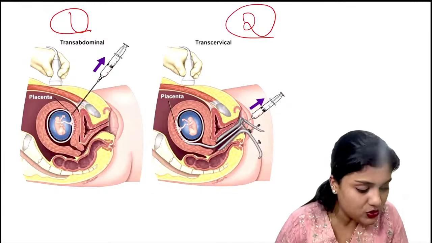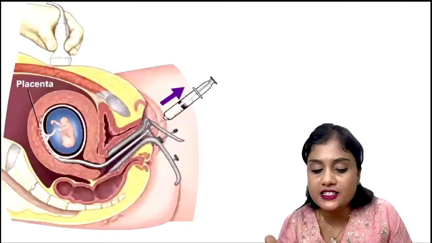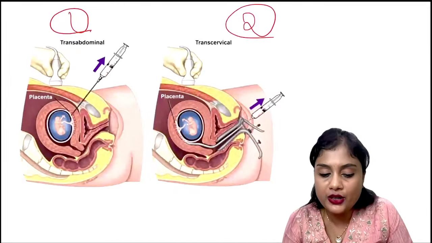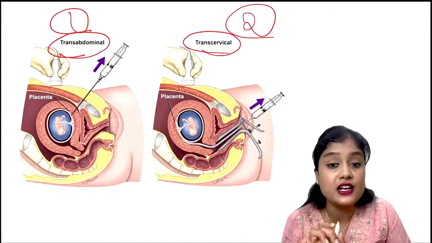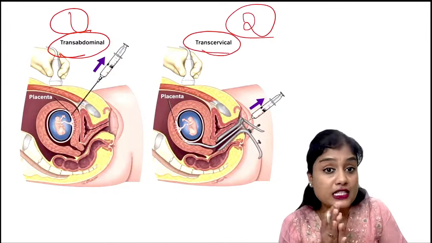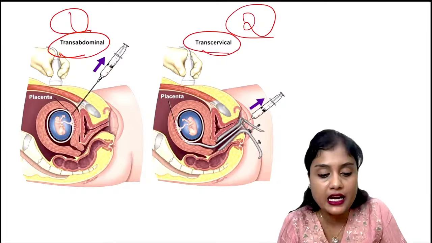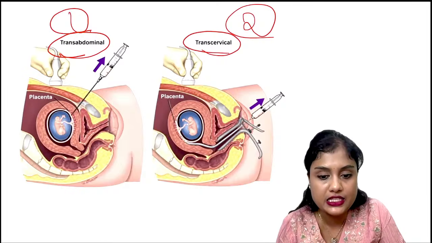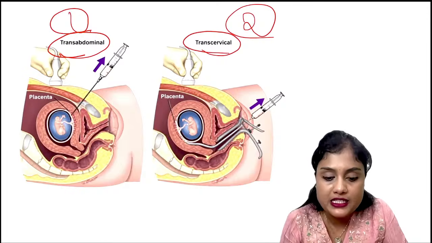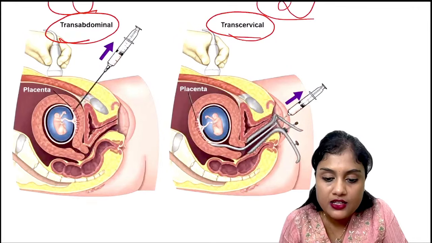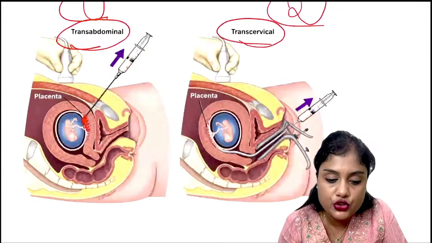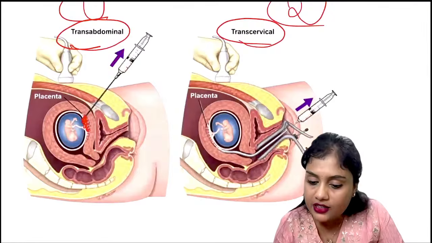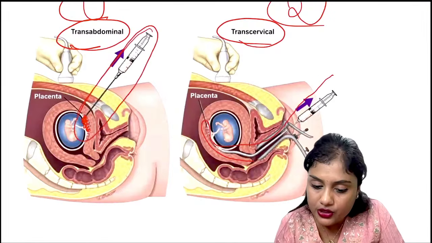Yes, very good. Madhusudan gave me the first answer. That is the chorionic villus sampling. One is via the transabdominal method, one is via the transcervical method. Since image-based questions are frequently asked now, I'm showing you this. You can see in this image, right? Here there is the chorionic villus. This is the placenta. Transabdominally, we are trying to take the tissue, and here transcervically we are trying to take the tissue.